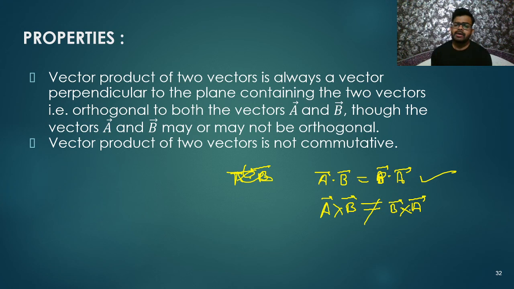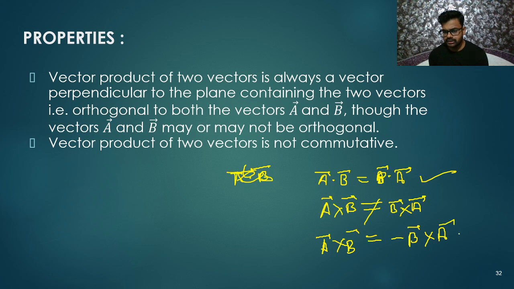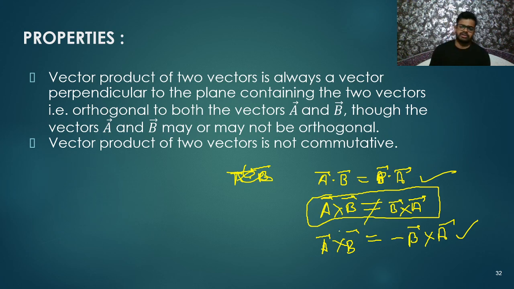Okay, why? Because it is a vector product and it depends on direction. Remember, A cross B is always equal to minus B cross A. This is correct, right? So A cross B is never equal to B cross A. Remember this result. This is called not commutative.